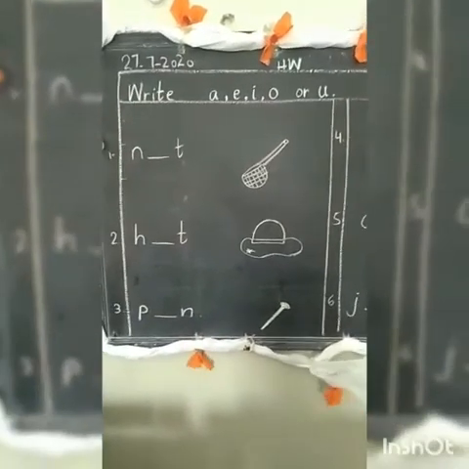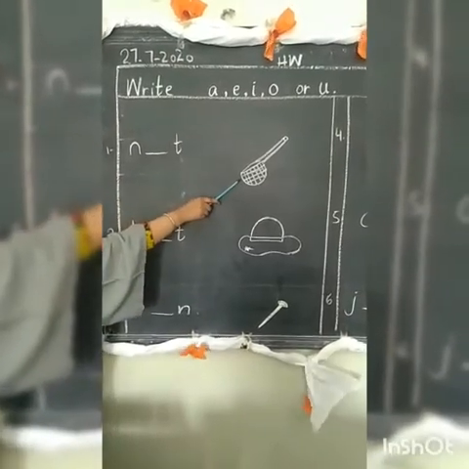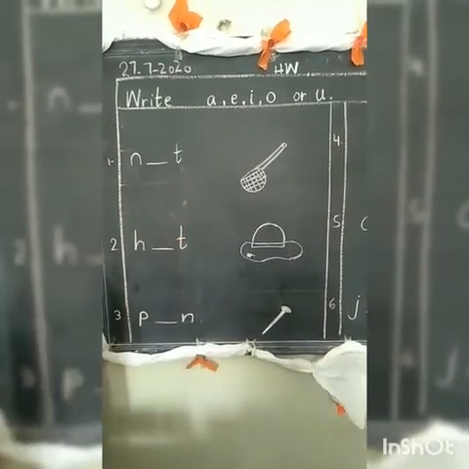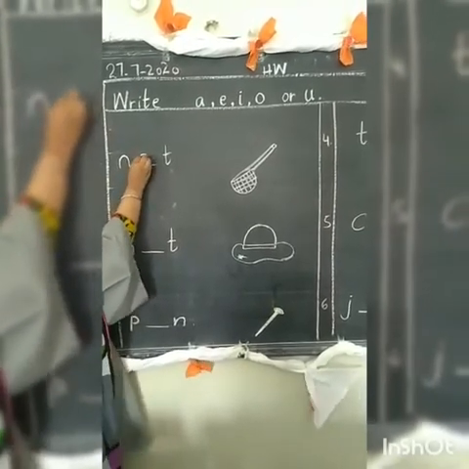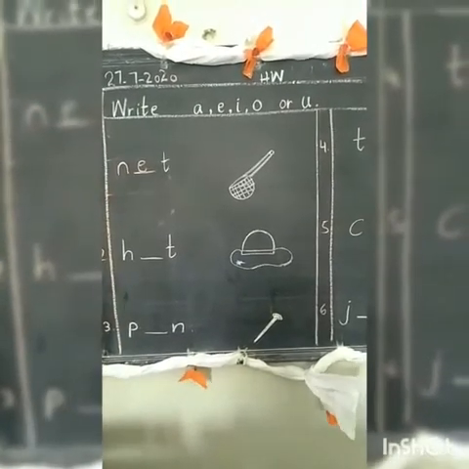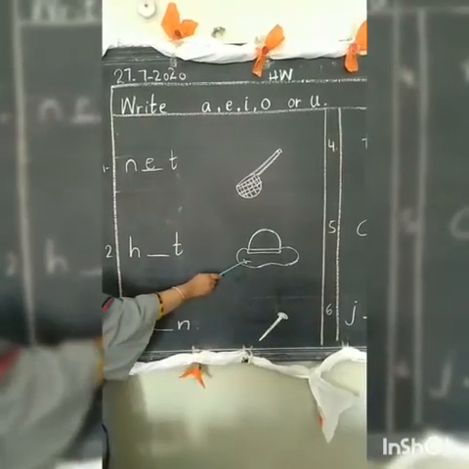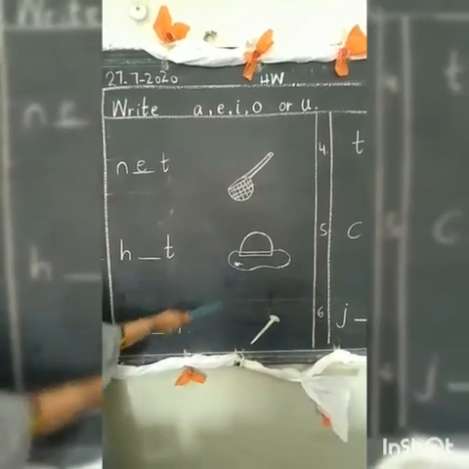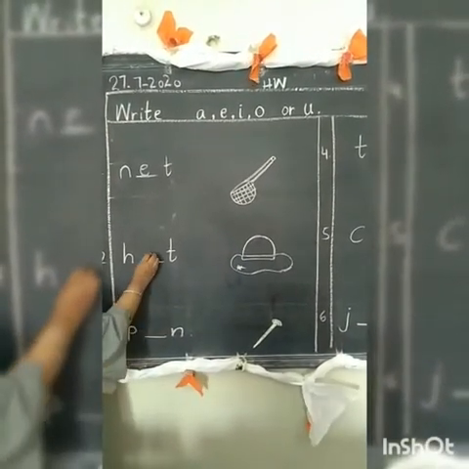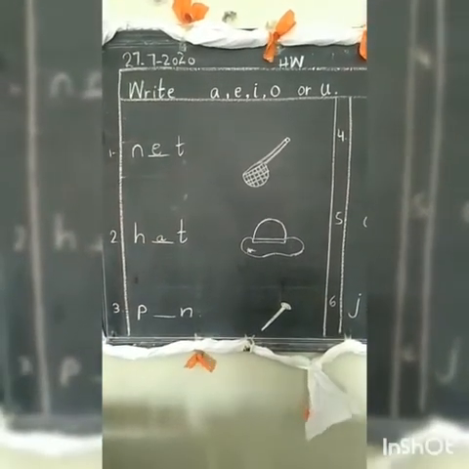Now look at the first picture. What is this? Net. What comes in the middle? E. Now look at the second blank. What is the picture? Hat. What comes in the middle? A.